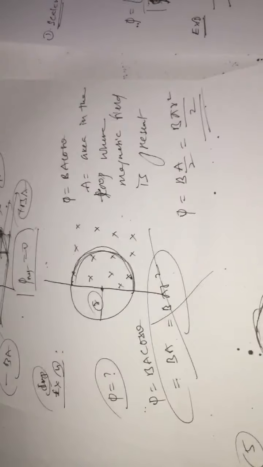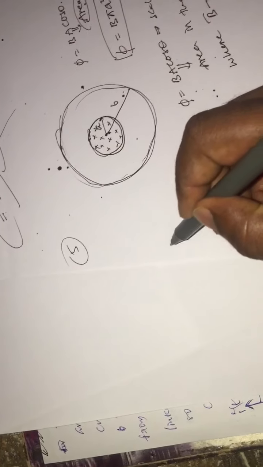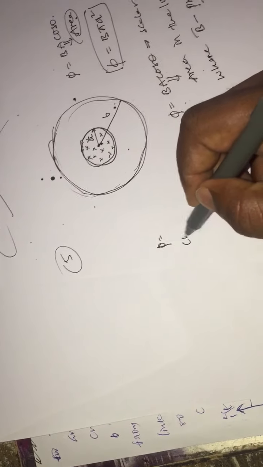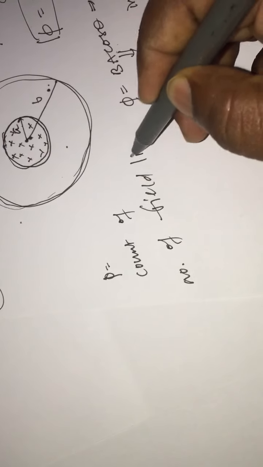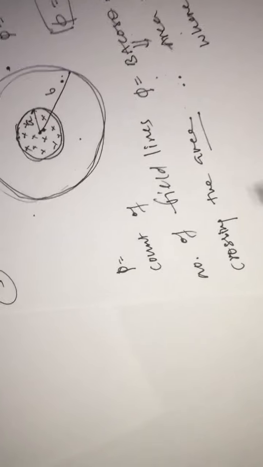So hope you got a clear idea about the flux, that it is magnetic flux. Here one more question will arise: what is the general meaning of flux? Flux meaning is the count of the number of field lines crossing the area. Magnetic flux general meaning is the count of the number of field lines crossing the area.